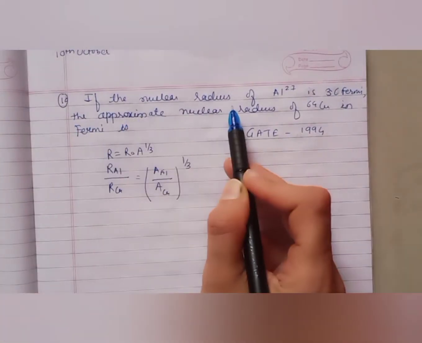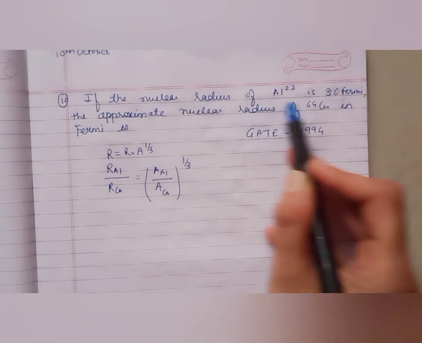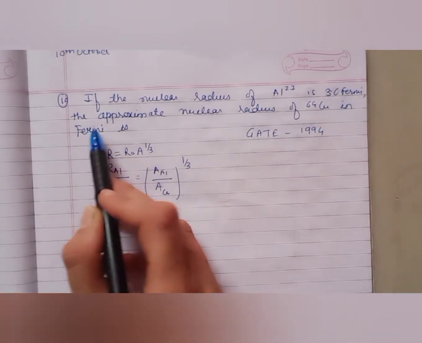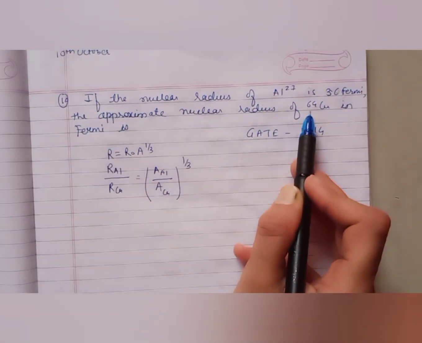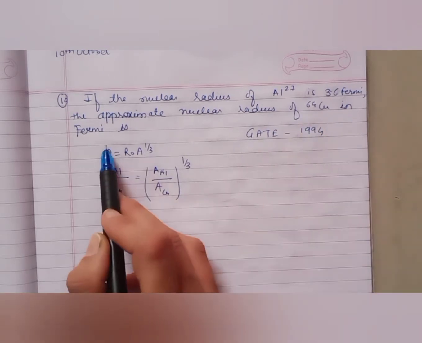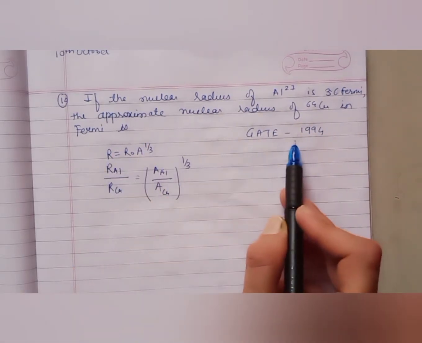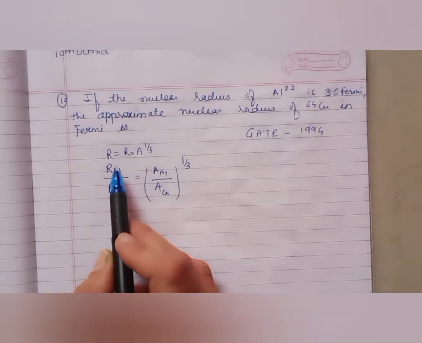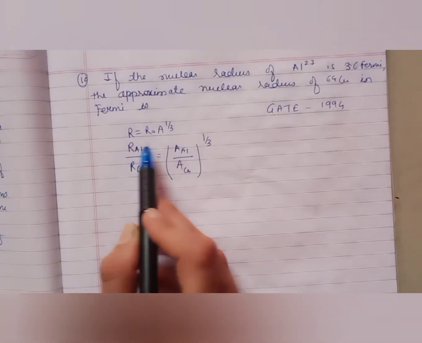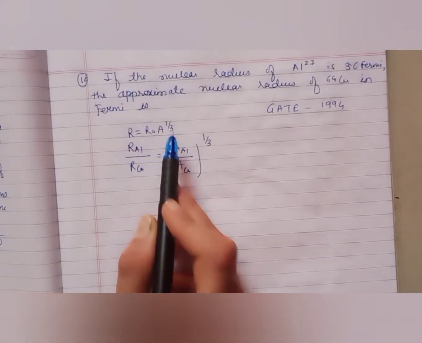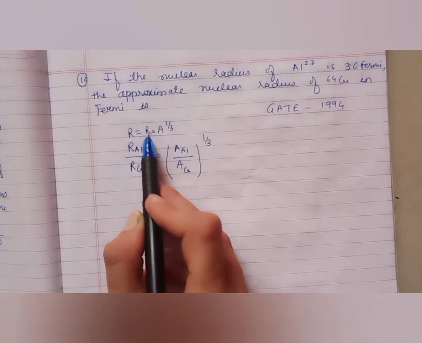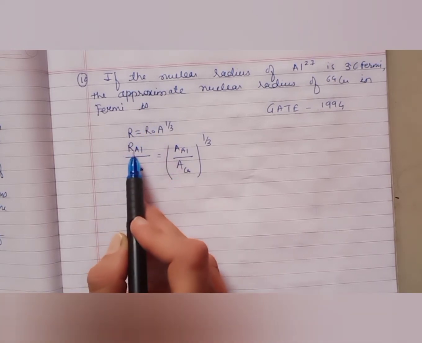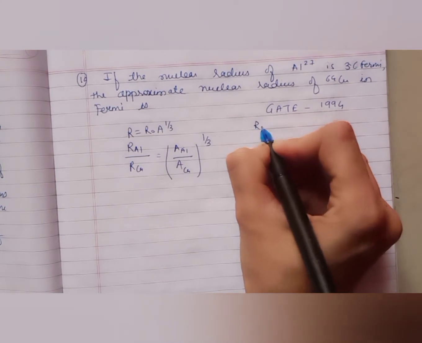So if the nuclear radius of aluminium 27 is 3.6 Fermi, the approximate nuclear radius of copper 64 in Fermi is. This question was asked in GATE 1994. So we know the simple relation R equals R0 A raised to 1 by 3. R0 is constant, so we can write one equation for aluminium.